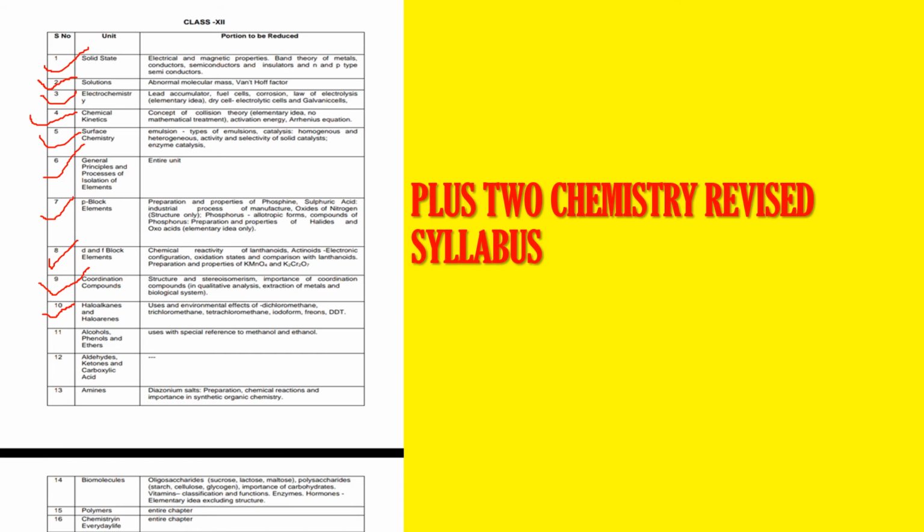But my dear children, in the chapter aldehydes, ketones and carboxylic acids, nothing has been removed, because that chapter is also very important for entrance examinations. Next are amines: diazonium salts, their preparation, chemical reactions and importance in synthetic organic chemistry have been removed.